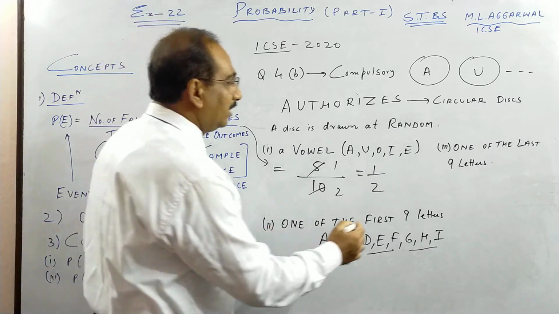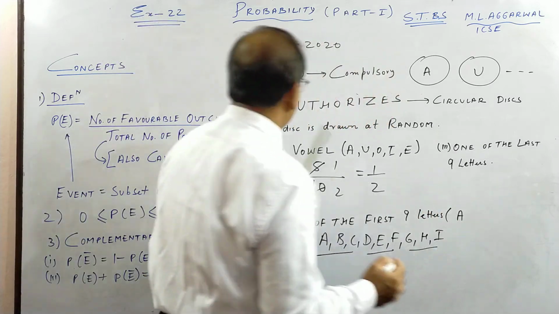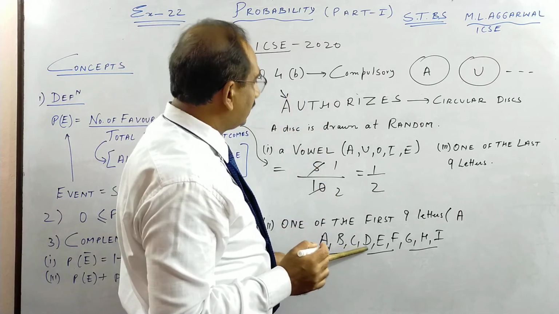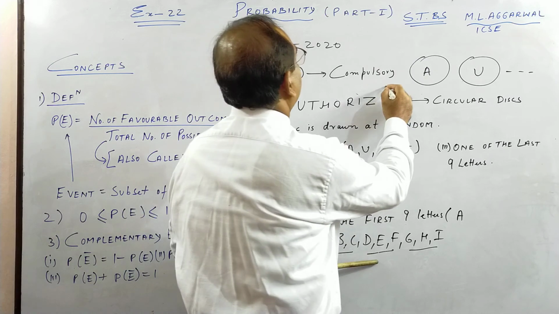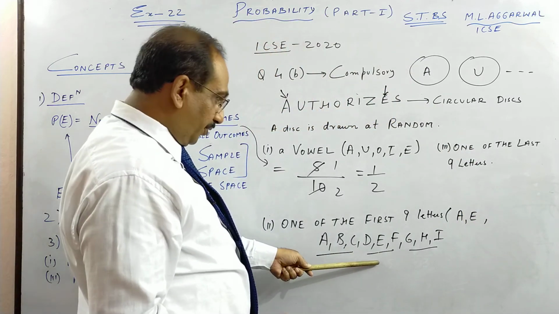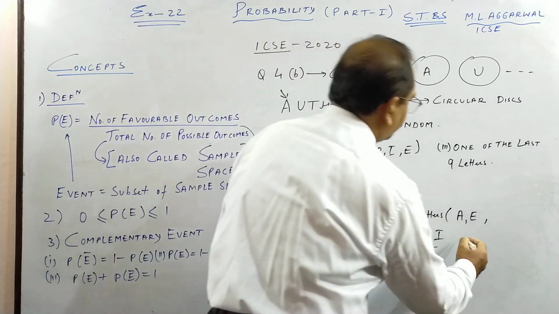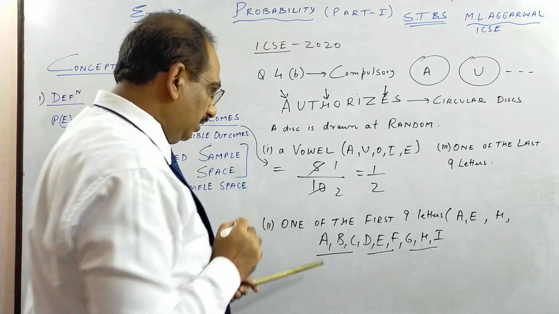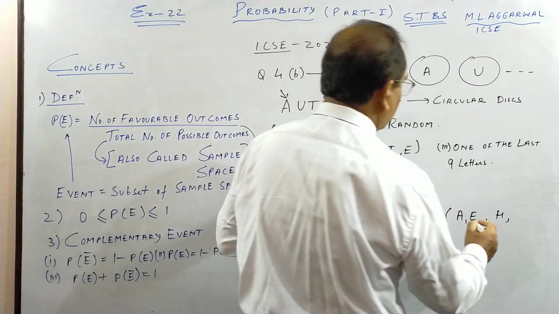So you see A is here, authorizes, A is here, then you see B, C, D, E is here. Then if you see H is here, and then you see I is also there.